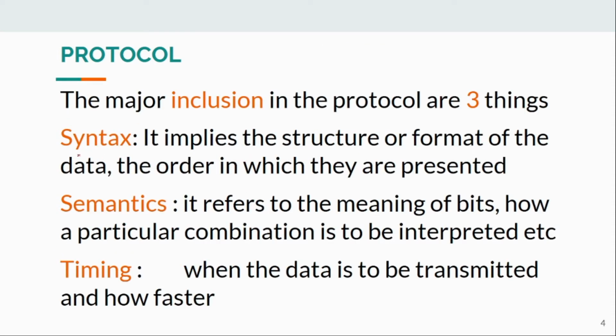A protocol consists of mainly three things. Syntax implies the structural format of the data, or the order in which they are presented, that is, how data is arranged. Next is semantics. It refers to the meaning of bits, that is, how individual bits and a particular combination are decoded. Timing consists of synchronization information such as when and how fast. So a protocol consists of mainly three things: syntax, semantics, and timing.